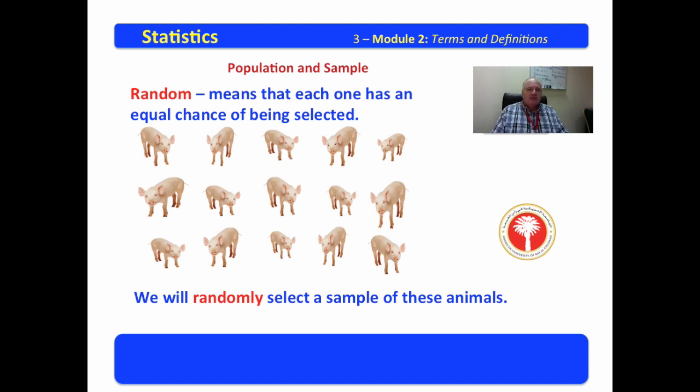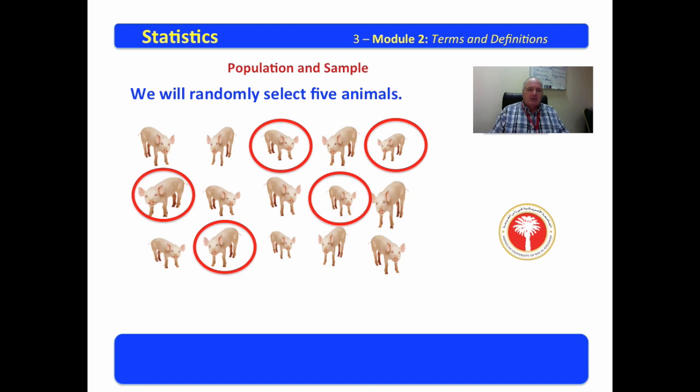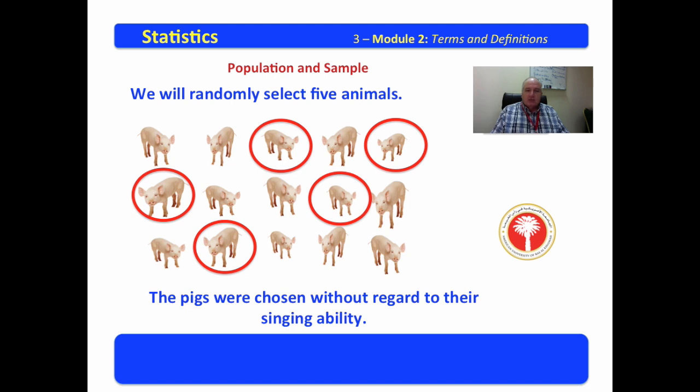We will randomly select a sample of these animals. Bam, there we did. Look here, we got a random sample of albino singing pigs. We have a little one and we have a big one. We have some middle ones, and oh, there's a little bitty one there. Random means that each one had an equal chance of being selected. The pigs were chosen without regard to their singing ability.